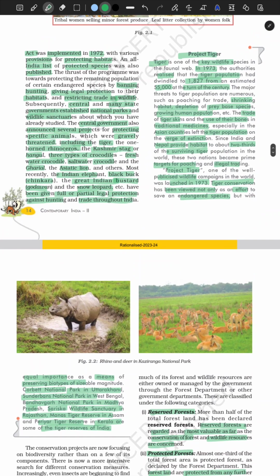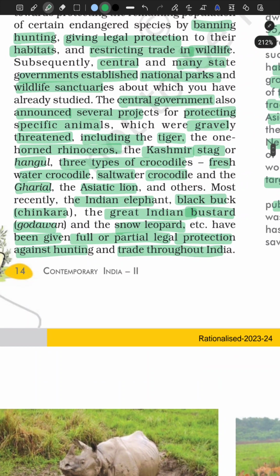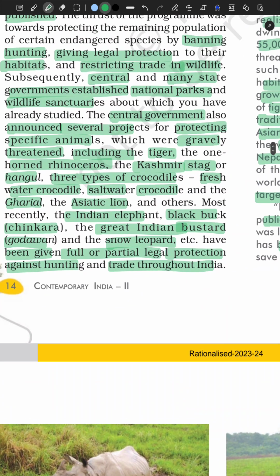We also have a list that the central government announced projects for protecting specific animals which were gravely threatened, including the tiger, the one-horned rhinoceros, which can only be found in parts of Assam and the neighboring states, or in Gujarat also, right? And the Kashmiri stag or hangul, three types of crocodiles: freshwater crocodile, saltwater crocodile, and the gharial, the Asiatic lion, and others.